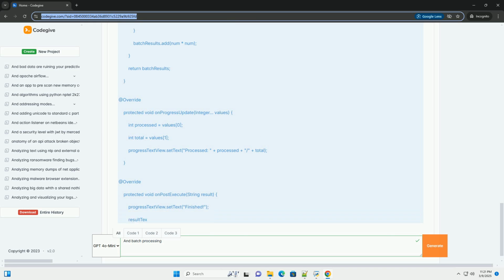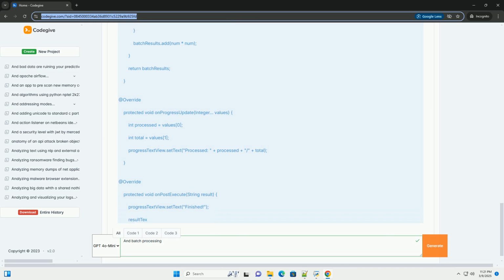Profile for leaks. Use Android Studio's memory profiler to detect memory leaks in your application. Lint warnings. Pay attention to lint warnings in Android Studio, as they can often identify potential memory leak issues.